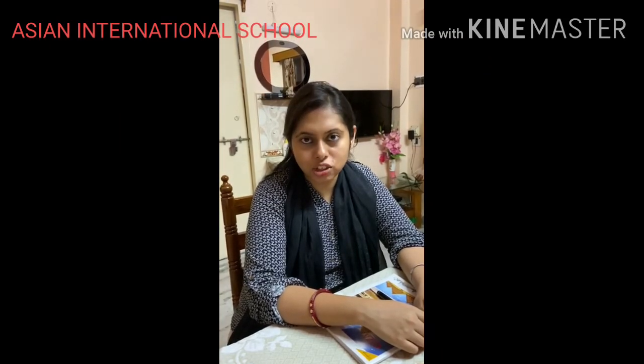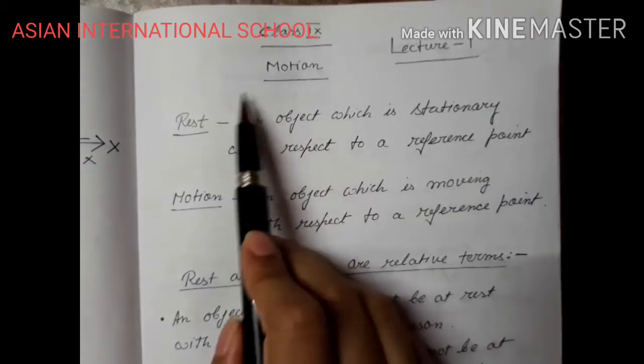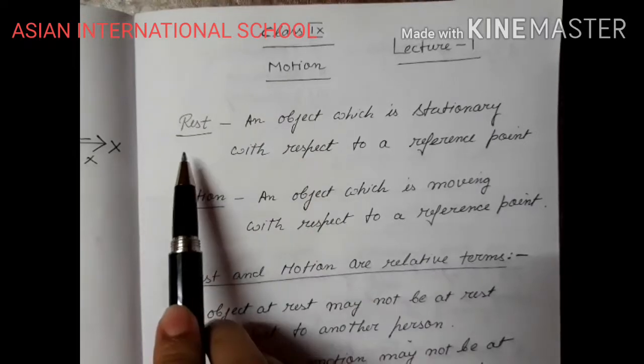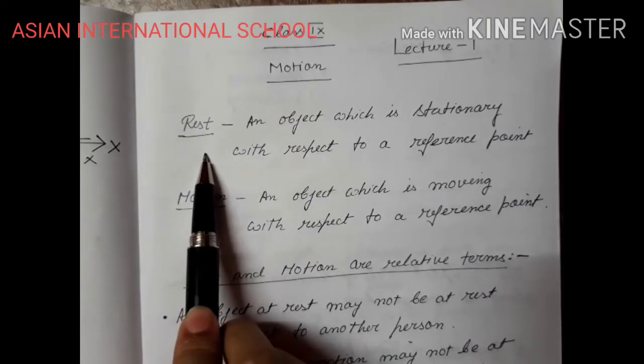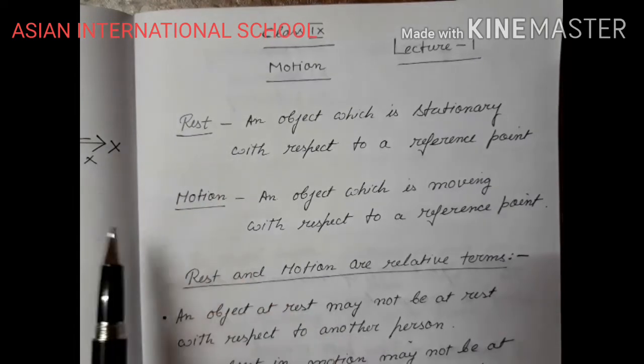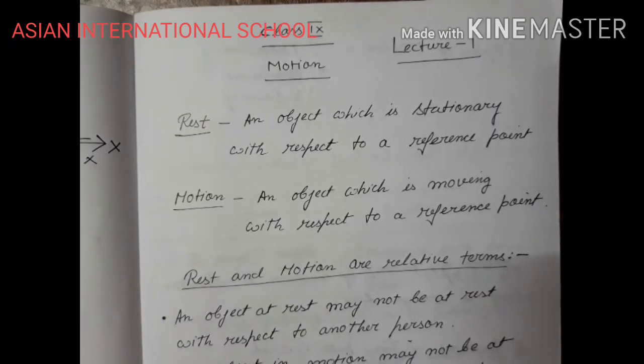I am your science teacher and I will be teaching you the physics portion. And we will start with the chapter motion for class 9. So we are starting with the chapter motion. Now in the chapter motion, two terms are very important: rest and motion. From the word rest we can understand anything when it is stationary, and from the word motion we can understand anything which is moving.